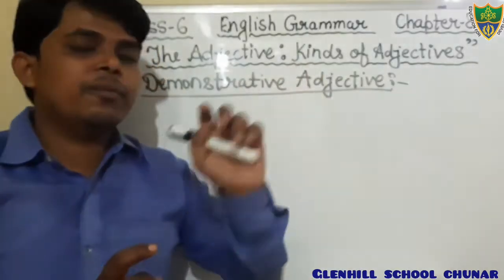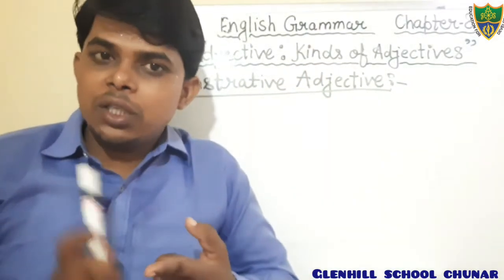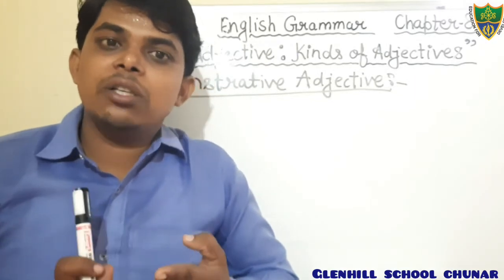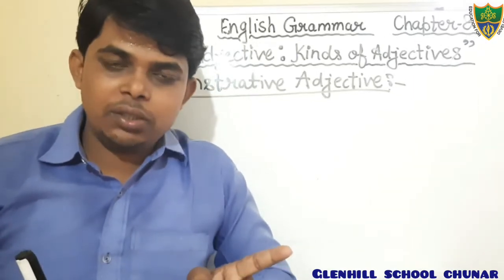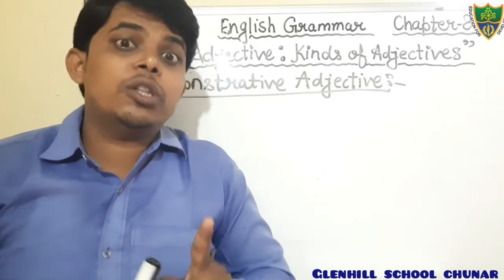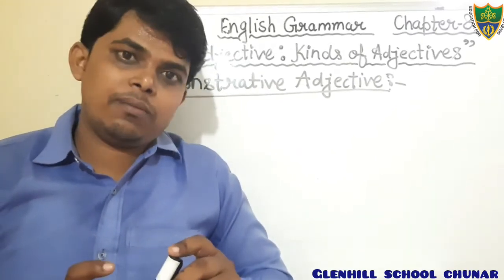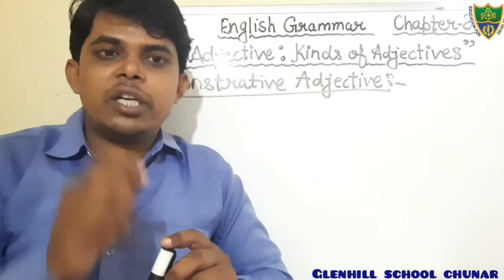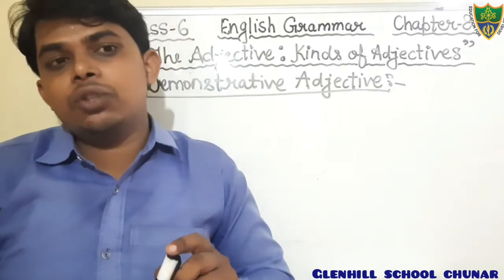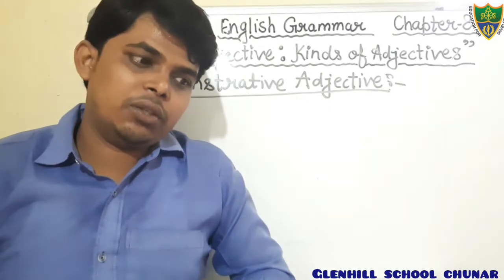The words this, that, these, those, and such are used with a noun to point out that noun, that is known as demonstrative adjective.